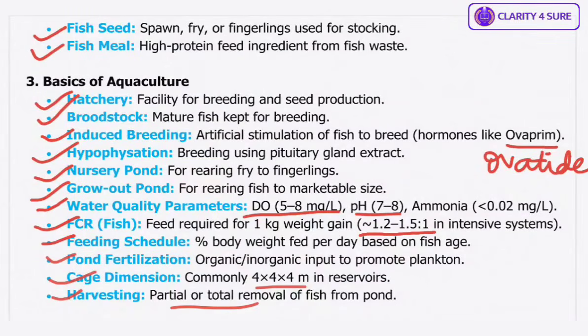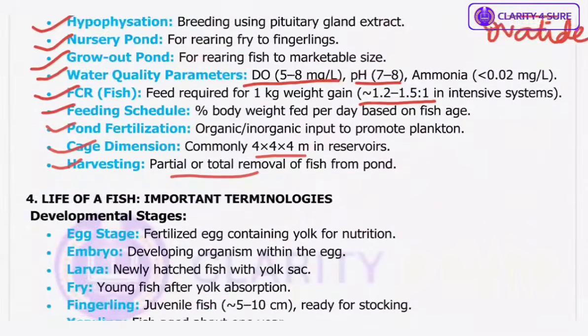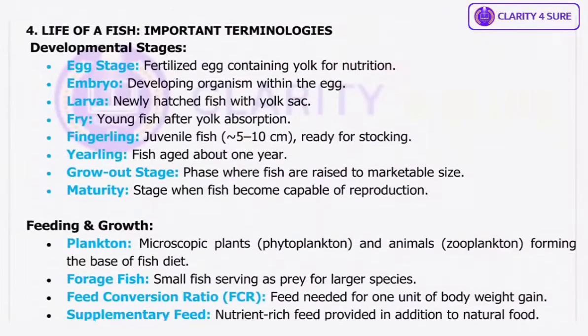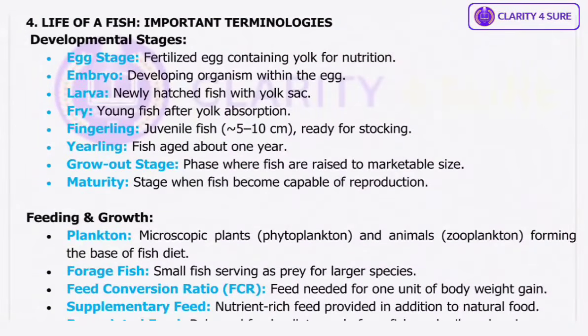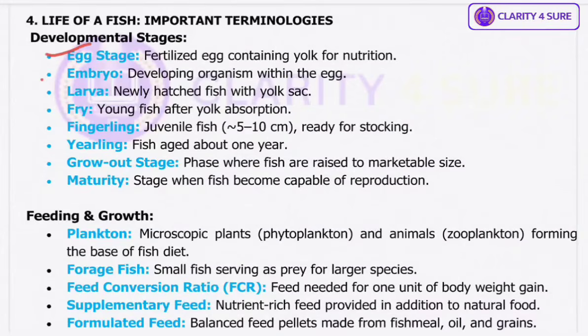Alright, we'll go to the next terminologies, that is life of a fish. Important terminologies. These are going to be how a fish grows from egg to adulthood. Okay. So let's now explore how a fish grows from egg to adulthood. First is egg stage. So the fertilized egg contains yolk reserves for nourishment until hatching. Then we have embryo, the developing fish inside the egg before hatching. Larva, a newly hatched fish carrying a yolk sac that provides nutrition for a few days.